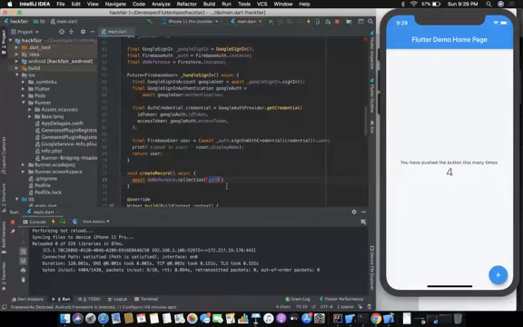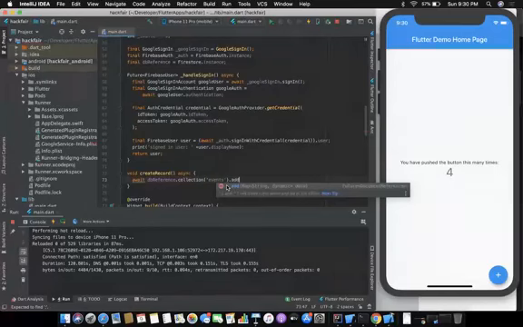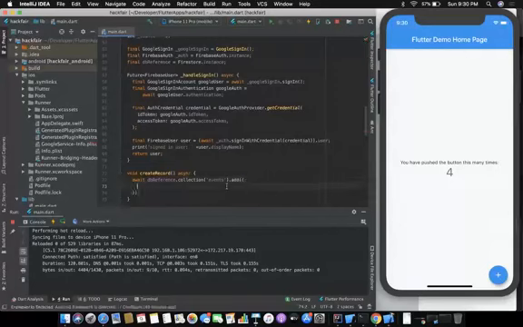So let's just try creating a collection of events, dot add. This add function takes a map. So either you can create a class and pass it through a JSON object or convert it into a map, or you can just directly hard code a map like this.